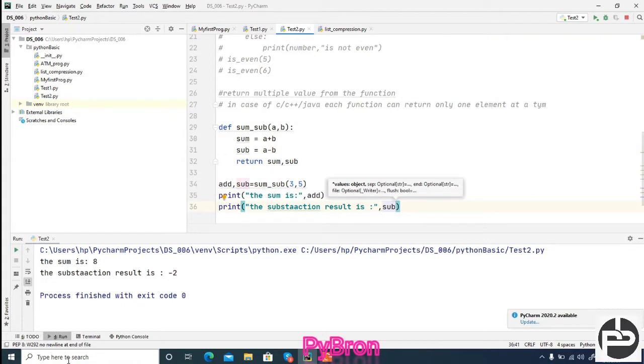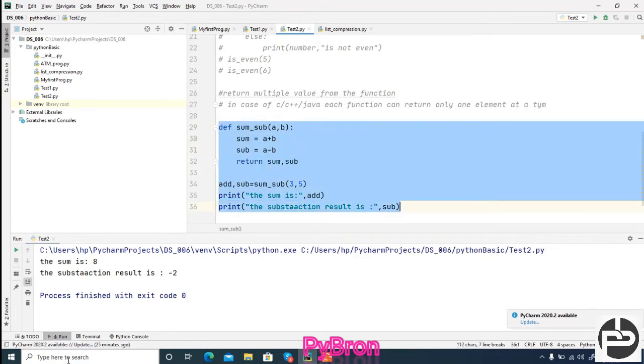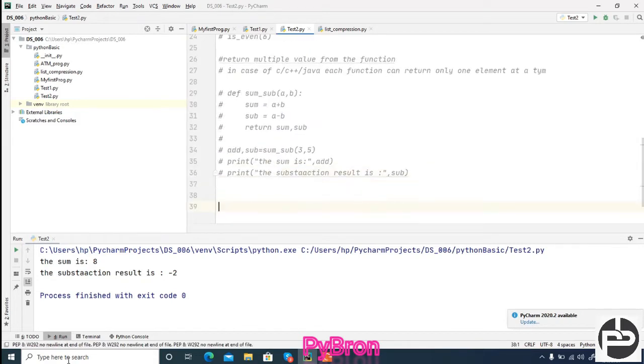Can you see this? The summation is 8 and the subtraction result is -2, because 3 minus 5 will be -2. You can make a user friendly program, which means you can take these 3 and 5 from the user and pass them in. That you already know how to do, so I'm not going to do anything here; just do it yourself. Let's suppose in the same method you want to create addition, subtraction, multiplication, division, everything in the same function. How can you do it? That is also possible.